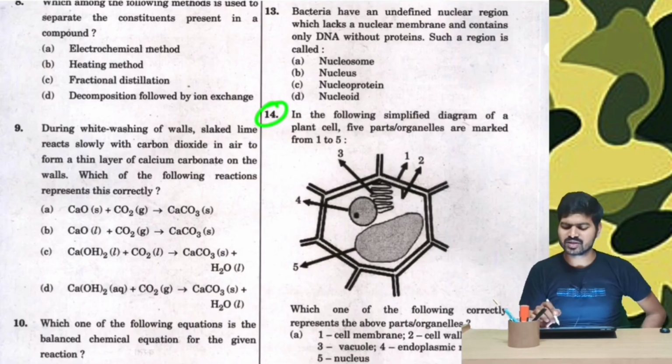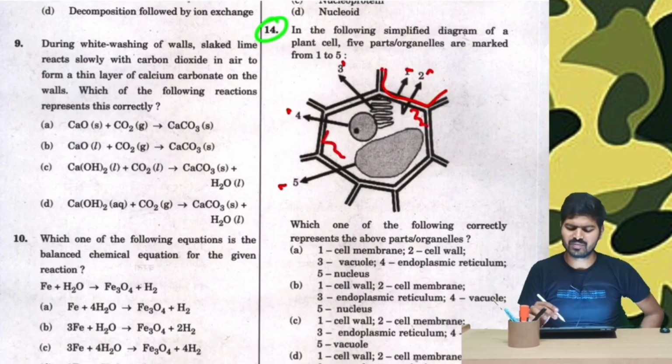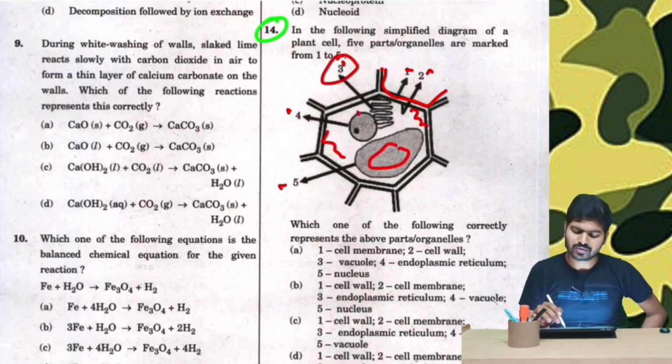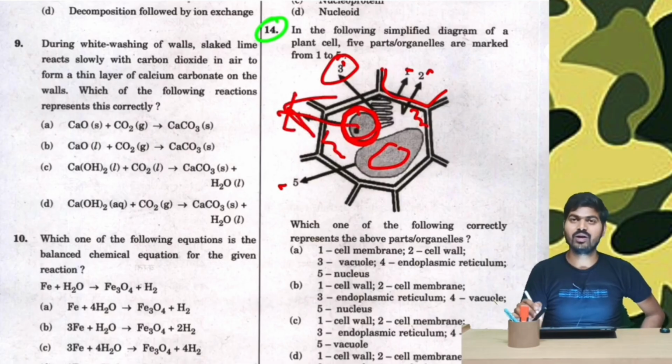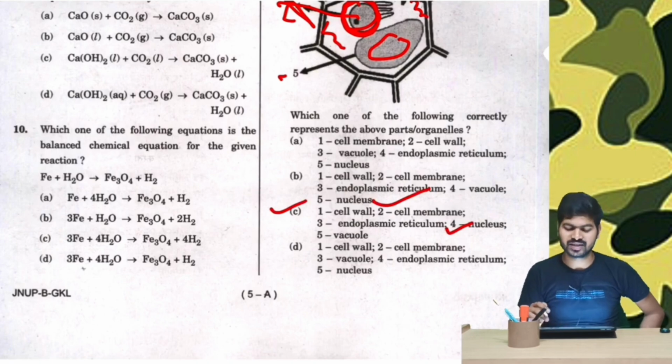Then question number 14. In the following simplified diagram of a plant cell, 5 parts or organelles are marked. So 1, 2, 3, 4 and 5. We have to identify them. Look, the outermost layer of your house is the wall. Hence cell wall is number 1. Then the inner layer is this particular membrane. This is the cell membrane. Even if you don't know the third and fourth, we know this circular part of the cell is the nucleus. We have all read it. It's called nucleus. Therefore from the options we can say that 1 is cell wall, 2 is cell membrane and the 4th one is nucleus. Therefore option C is the correct answer.